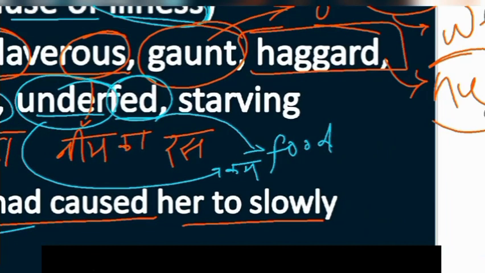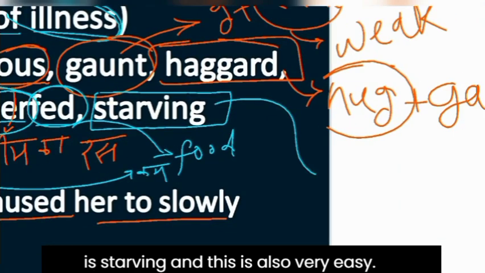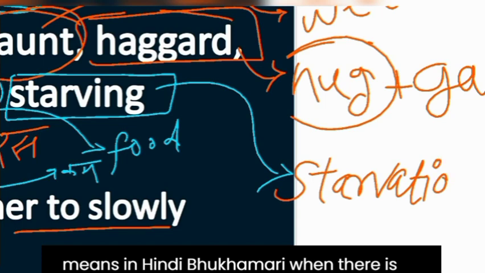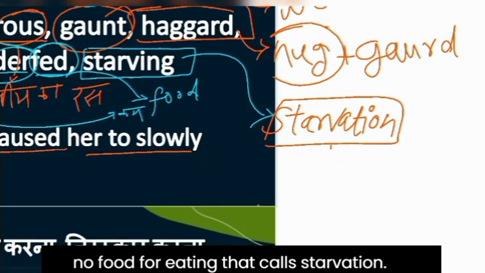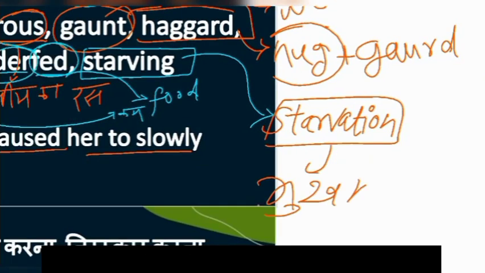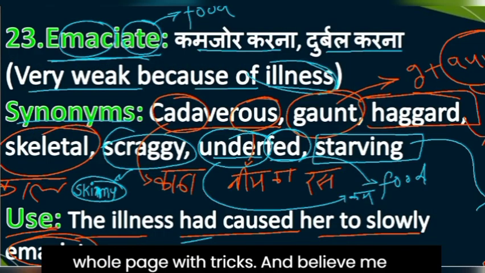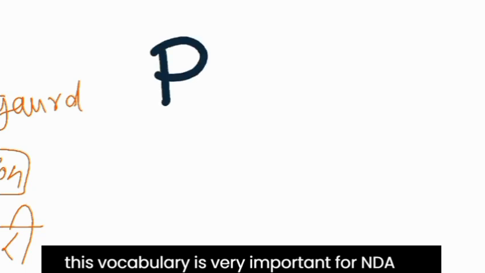Now our last word is starving, and this is also very easy. It is made of starvation. Starvation means in Hindi bhukmari, when there is no food for eating, that is called starvation. So now you can see, you learned literally a whole page with tricks, and believe me, this vocabulary is very important